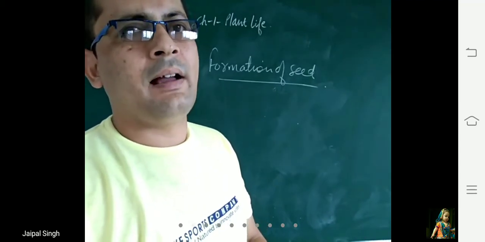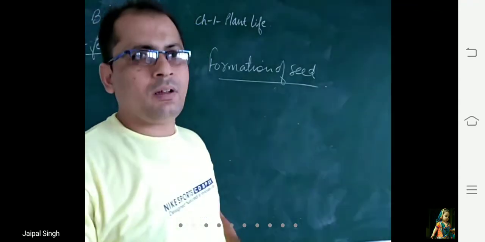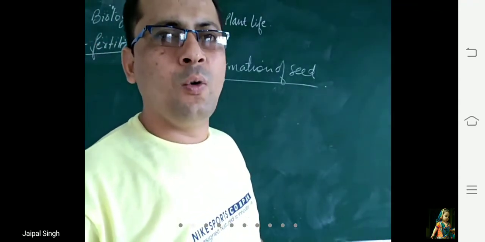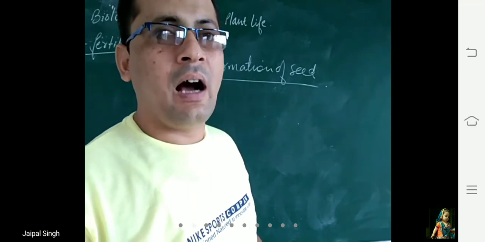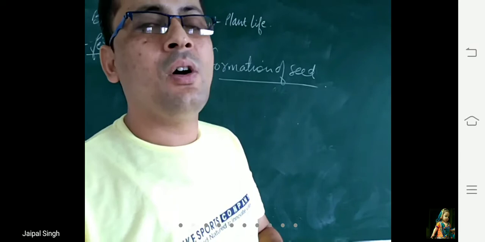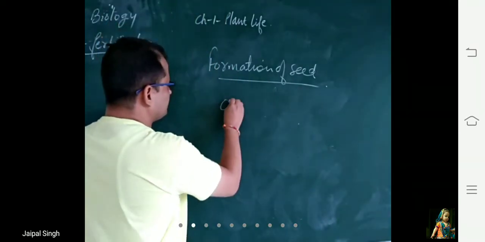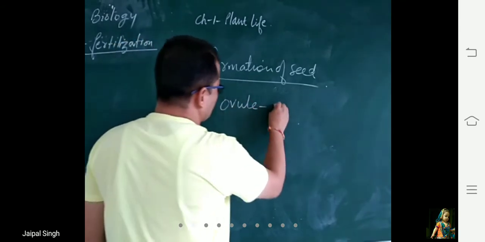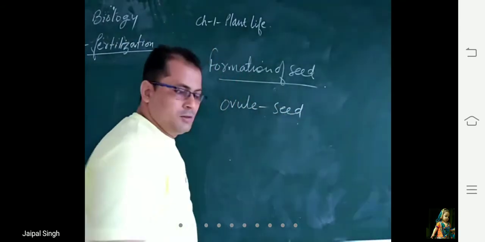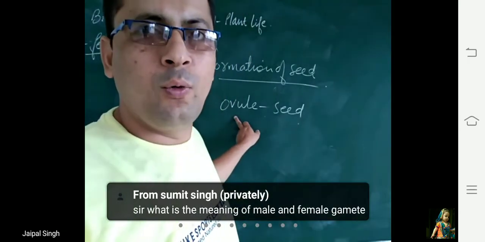And after fertilization, the ovule grows into seed. So you can say that seed is formed from ovule.